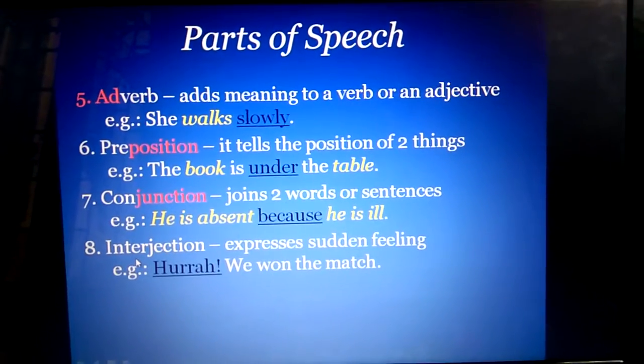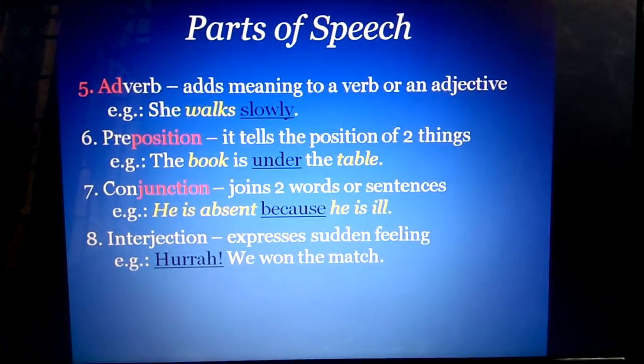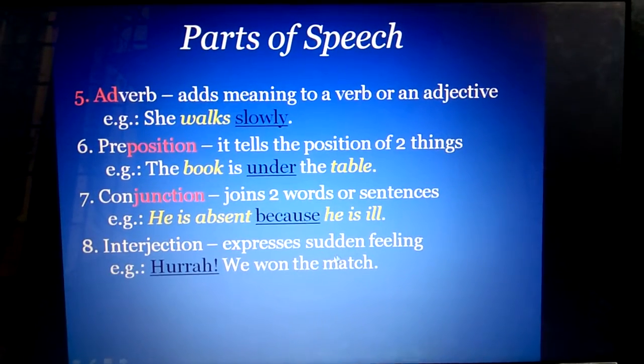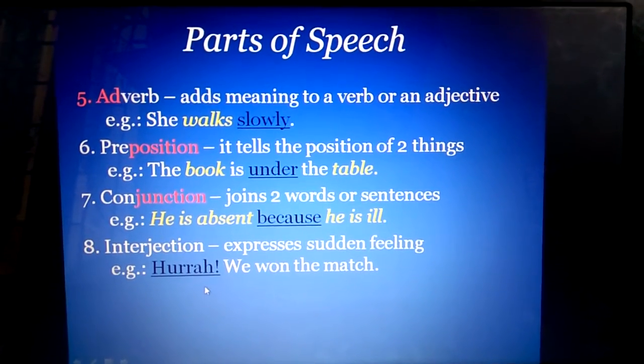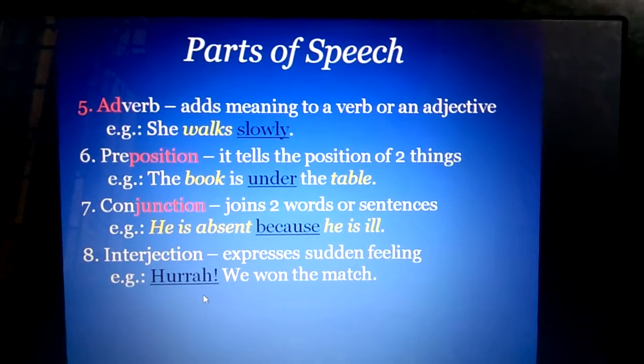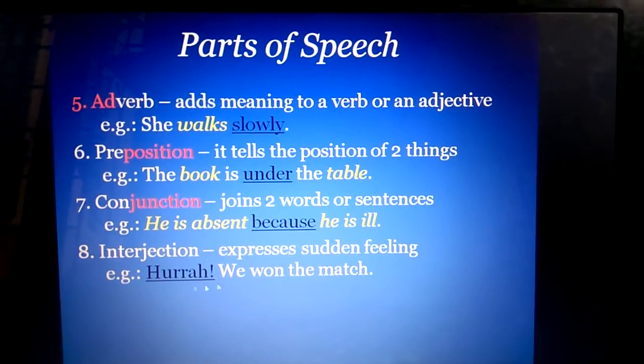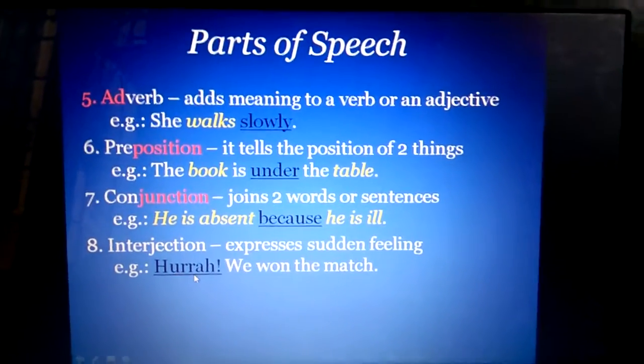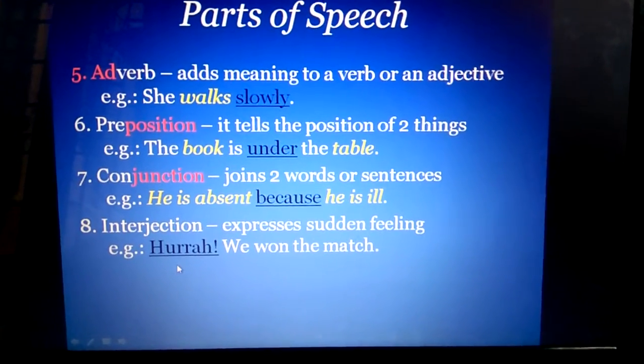Next and last, interjection. Interjection expresses sudden feeling, like wow, oh god. Example: hurrah, we won the match. So here hurrah is an interjection.